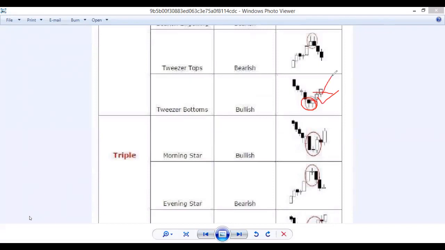You can place here a higher option with more than 3 minutes, more than 5 minutes is good in a 1 minute candle chart pattern. If you get this type of tweezer bottoms pattern in the market, take one good confirmation like this. This is a confirmation candle for this pattern. So you can place your trade with a higher option more than 3 minutes or more than 5 minutes. So it will go more up from this level because of this confirmation. Okay, just wait.